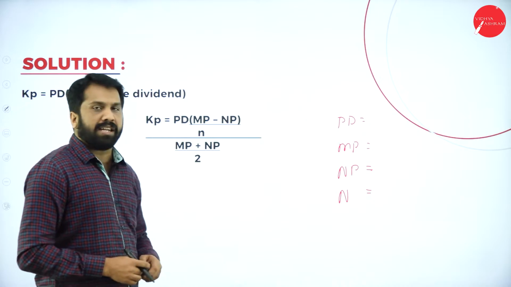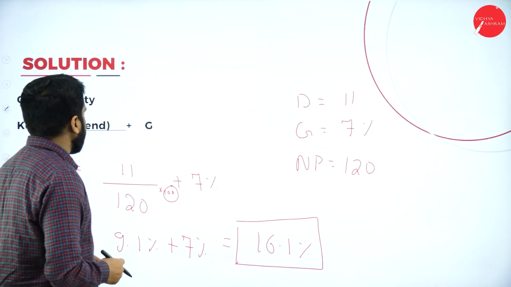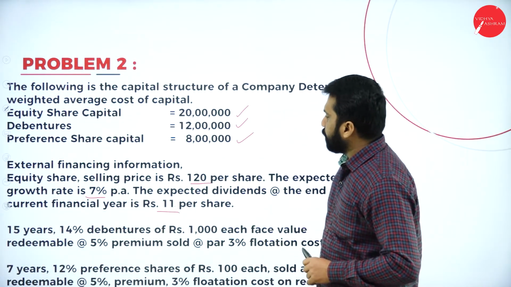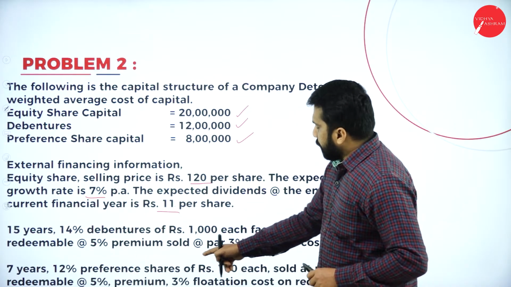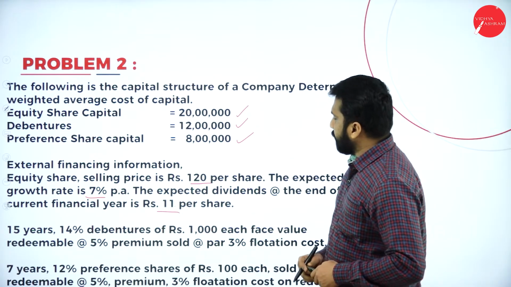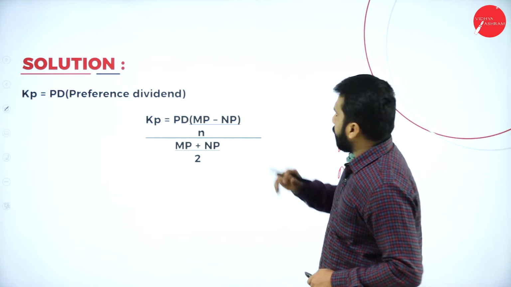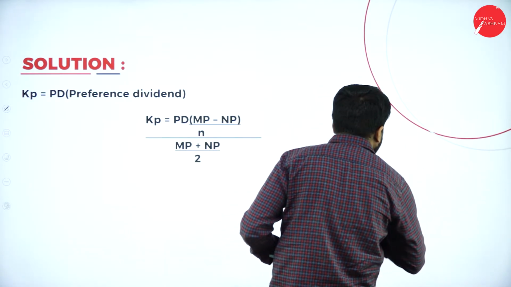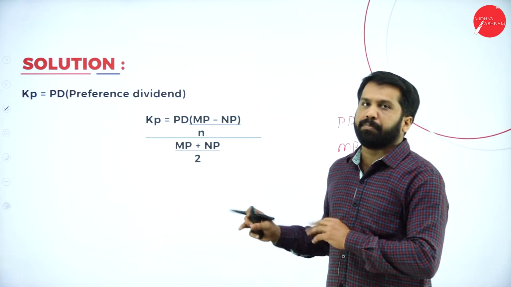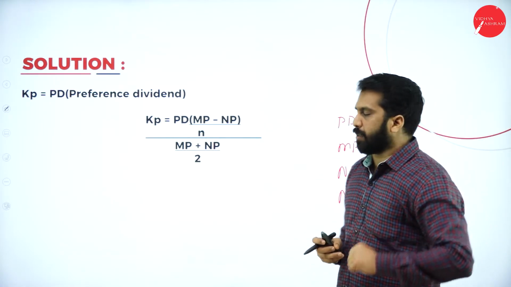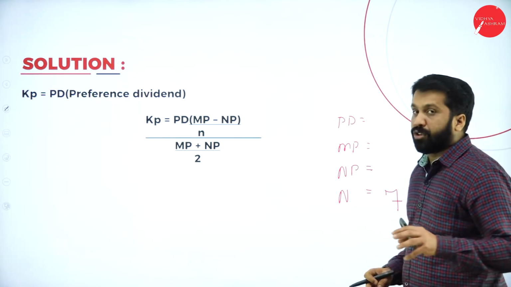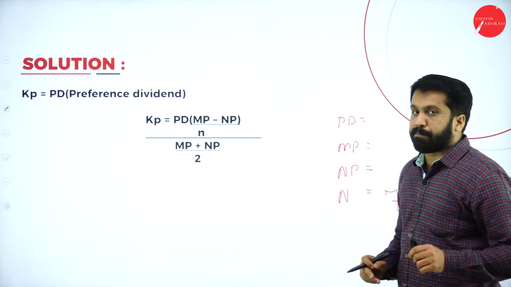Now, what is your dividend? I'll go back to your question. We are doing preference shares. Now, 7 years, 12% preference shares. How many years? 7 years. Your preference shares, number of years are 7. Whatever information you get, collect and paste. Later, we'll go one by one. Next, you need dividend, you need market price, or else your maturity price, and you need your net proceeds also.